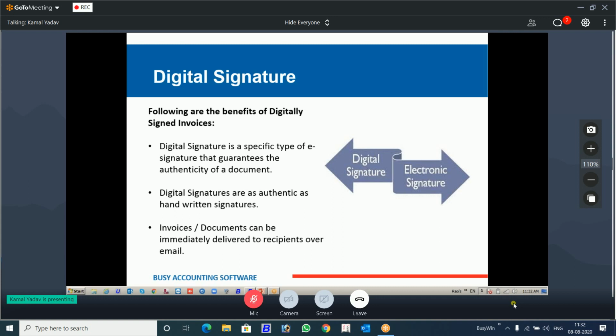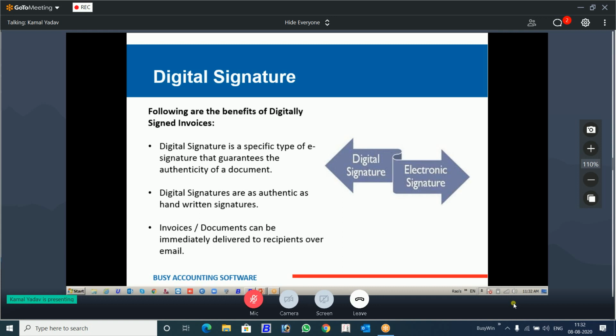You are sitting in Chennai and you are billing some of your customers in Madurai, and he asks you, I need a signed document. What will you do? You will take the printout, you will sign it, you will courier the original document. See how much effort, how much time, and even the money is involved for the courier charges.